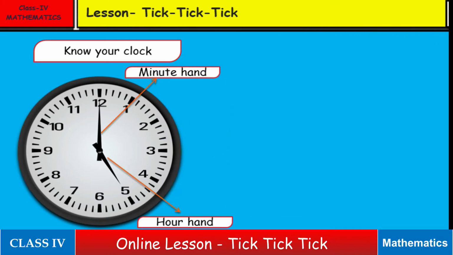There are 5 lines between two consecutive numbers. For example, from 12 to 1 there are 5 thin lines, 1, 2, 3, 4 and 5. Each line indicates 1 minute for the minute hand. It means the minute hand takes 5 minutes to go from one number to the next consecutive number, since there are 5 lines between two numbers.